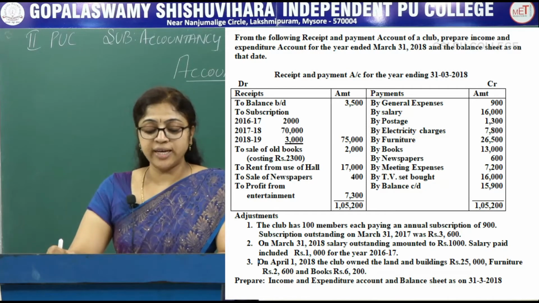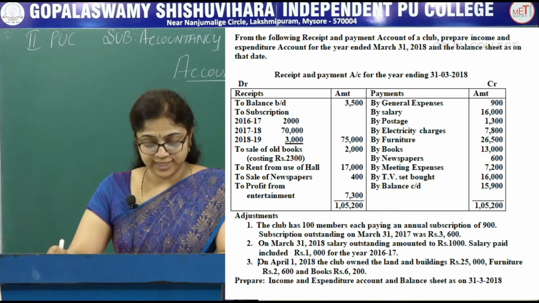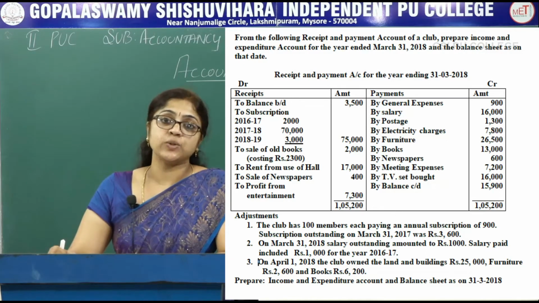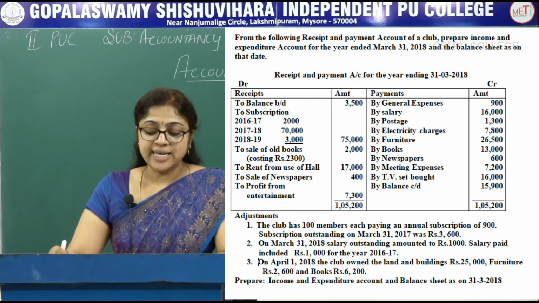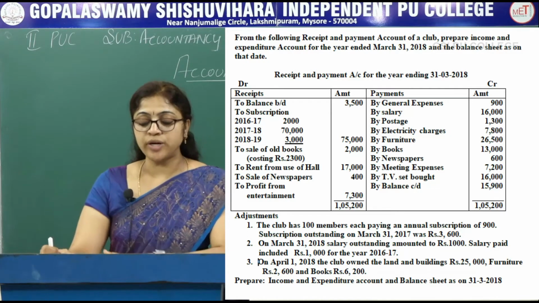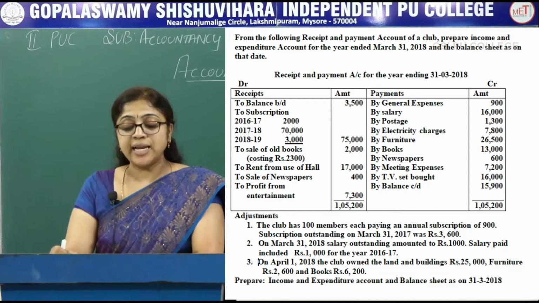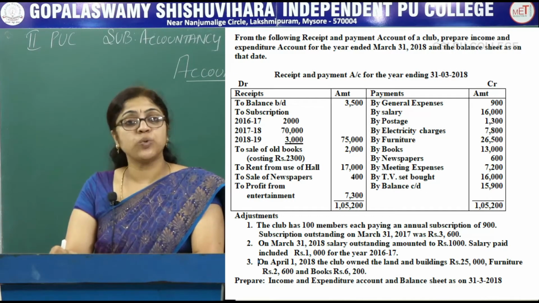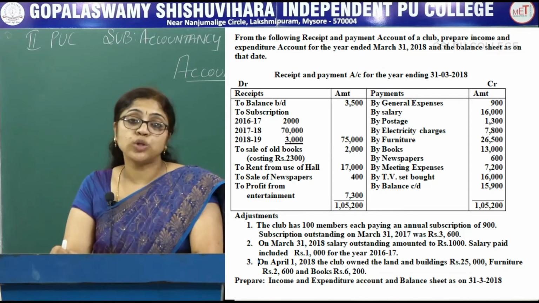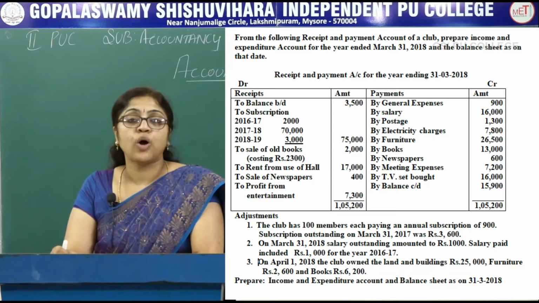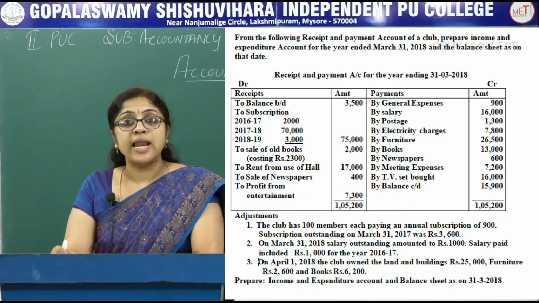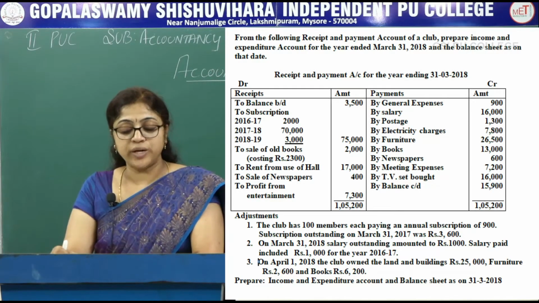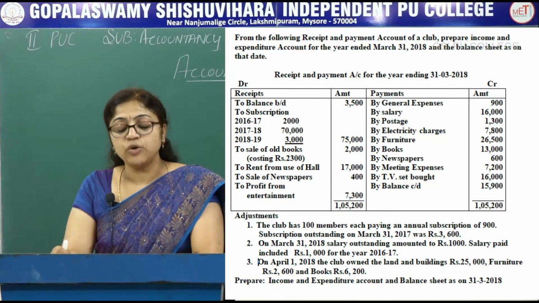Subscriptions outstanding on March 31st, 2017 were rupees 3,600. Second point, on March 31st, 2018, salary outstanding amounted to rupees 1,000. Salary paid included rupees 1,000 for the year 2016-17. On April 1st, 2017, the club owned land and building rupees 25,000, furniture rupees 2,600 and books rupees 6,200.